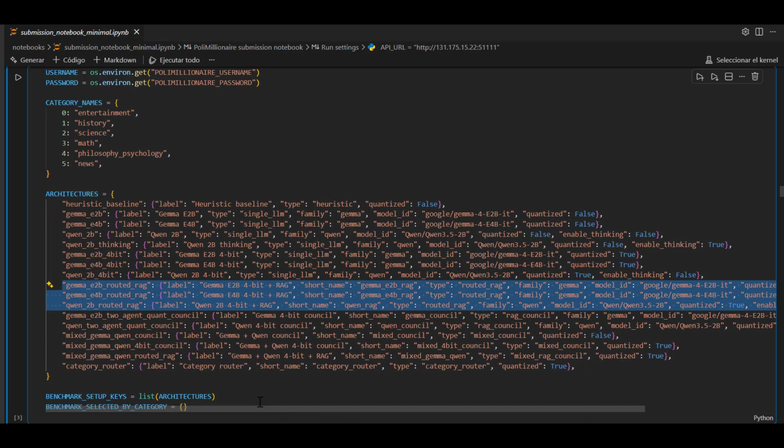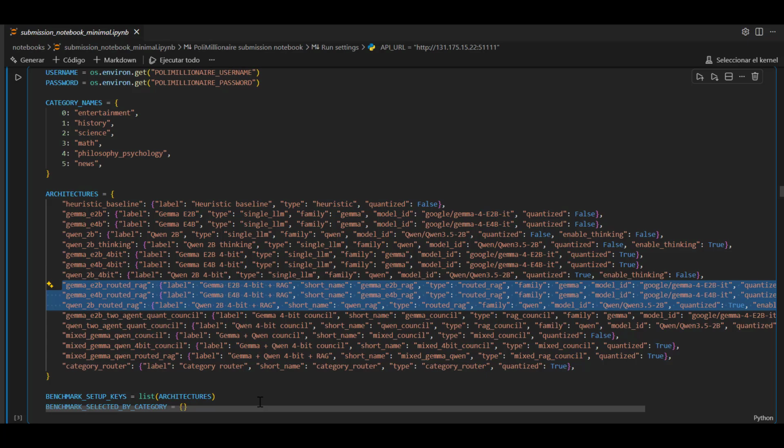First, the RAG pipeline. When a question arrives, the system decides whether it needs external information. If it does, we perform a live web search using DuckDuckGo. Then we extract the content from the retrieved pages, clean it, and construct a context window that is injected into the model prompt. So instead of guessing at the end, the model answers using real evidence.